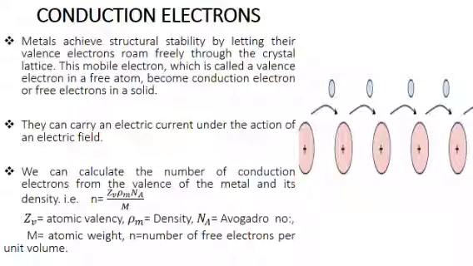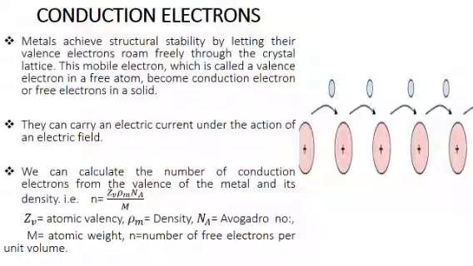Metals achieve structural stability by letting their valence electrons roam freely through the crystal lattice. These valence electrons are no longer attached to a particular ion but belong to the whole crystal. From the figure, we can see that an electron can move readily from one ion to its neighbor and then the other and so on. These conduction electrons are assumed to be free according to the Drude-Lorentz model, and these mobile electrons can carry an electric current under the action of an electric field. We can calculate the number of conduction electrons from the valence of the metal and its density.